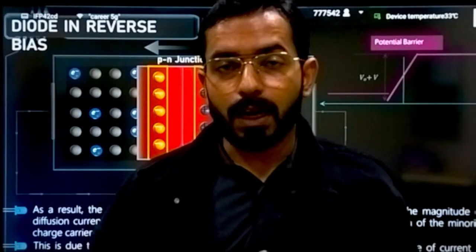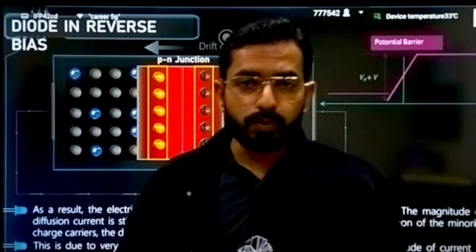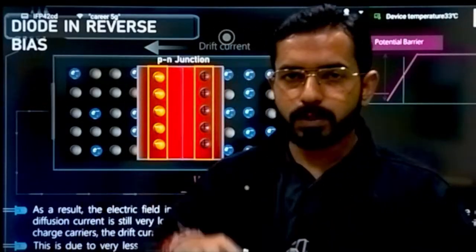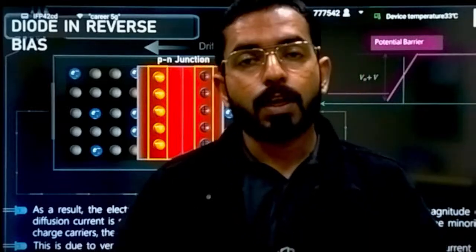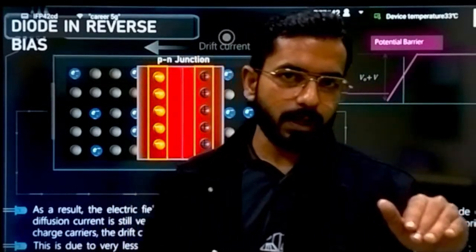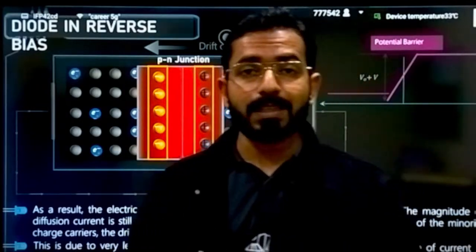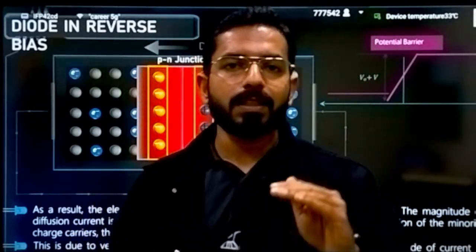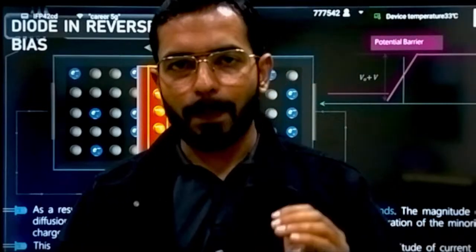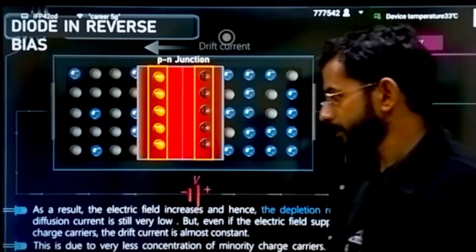It will not easily allow the electrons to recombine and move, because a force will again be coming in the opposite direction. Due to that, the diffusion current, which was coming due to the free flow of electrons, will decrease significantly, and that's why we say that in reverse bias condition the current is in microamperes. It is a lot lesser. Okay, it is a lot lesser.